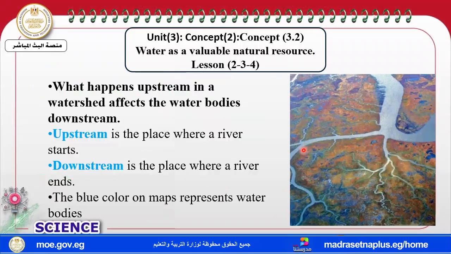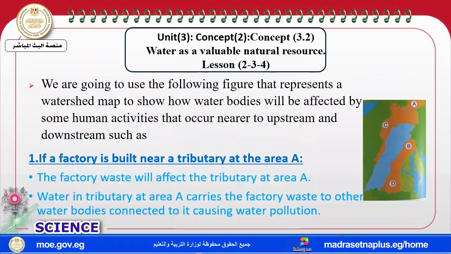Okay, take care that what happens in a watershed affects the streams. What happens upstream affects the water downstream. What is upstream? The place where rivers start. Again, the place where a river starts. And downstream is the place where the river ends, like in Egypt, where the Mediterranean Sea is the downstream. And all the blue color represents a water body.